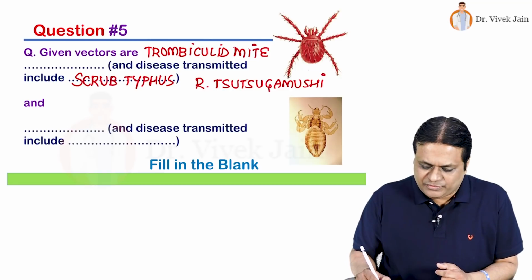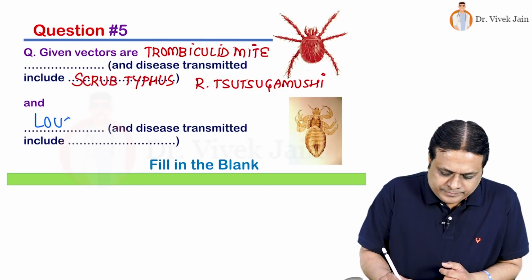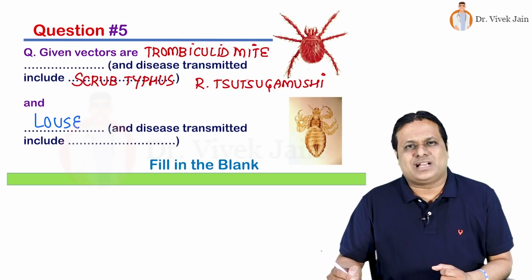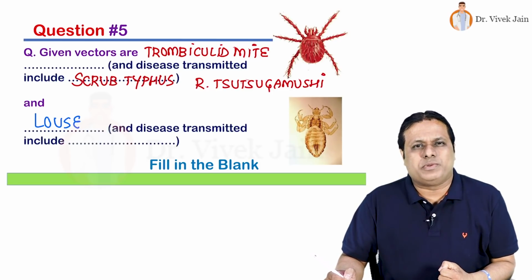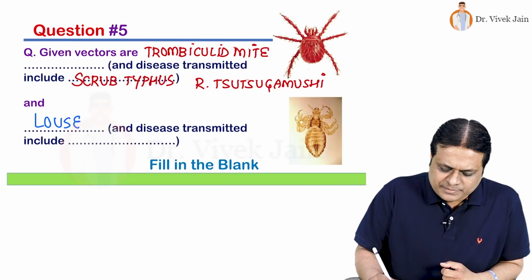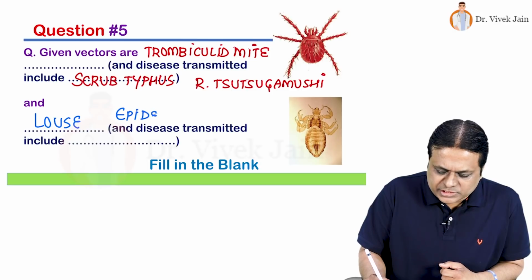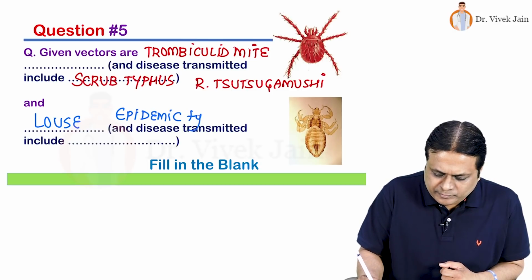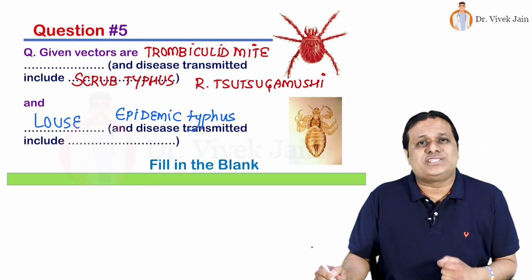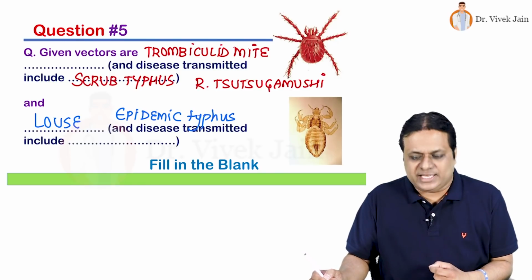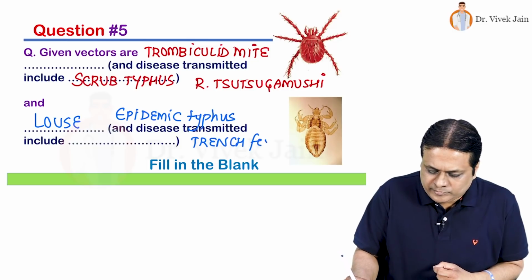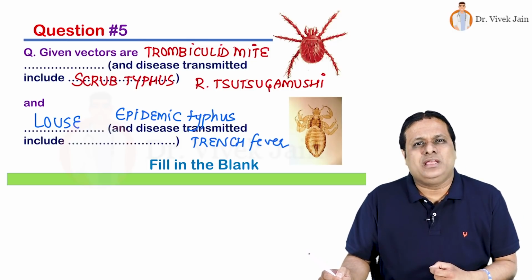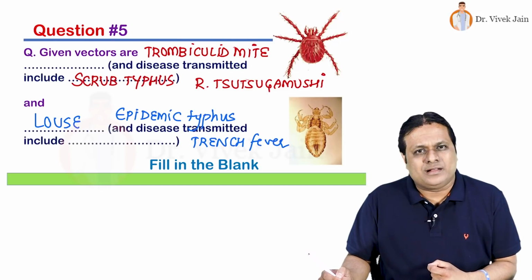That vector is, very right, louse. And which disease can it transmit? It can mainly transmit 4 important diseases on this planet. 2 of them are rickettsial diseases. Which are those? Number 1 is epidemic typhus. Causative agent Rickettsia prowazekii. Second rickettsial disease, trench fever caused by Bartonella quintana.